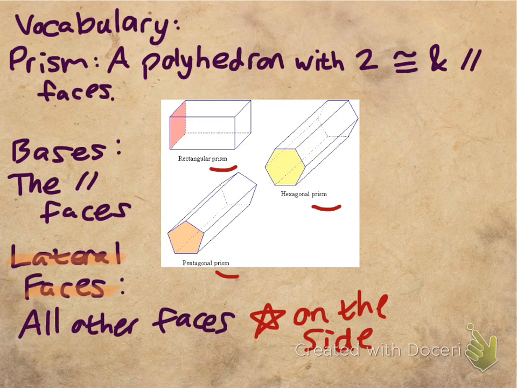But if you notice on the rectangular prism here, it's labeling this side here as your base. But with a rectangular prism, the top could also be your base. Because if the top is your base, is the opposite side congruent and parallel?